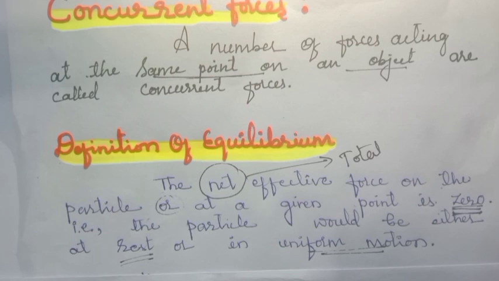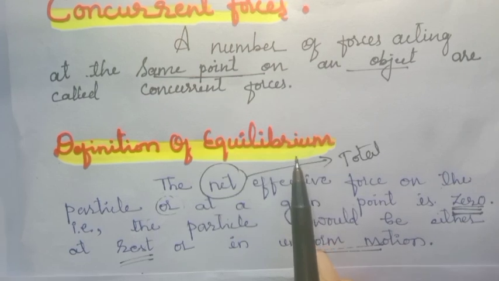It does not change its state from rest to motion or motion to rest even after the application of force. Is it clear? Even after the application of force, if the body does not change its state of rest or state of uniform motion, then to such a state we call it equilibrium of a body.